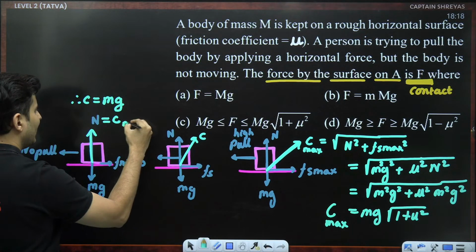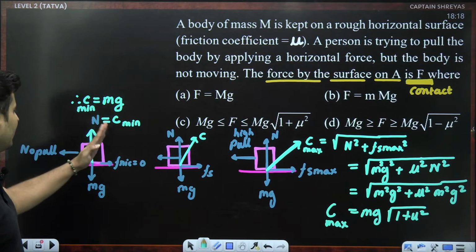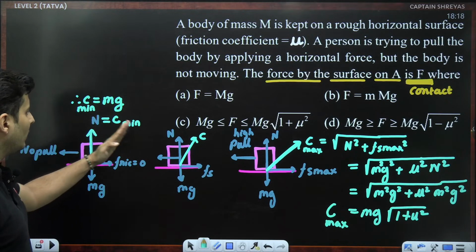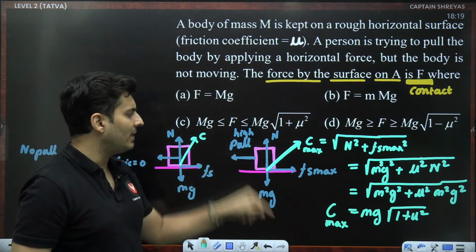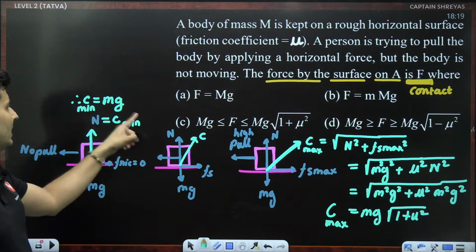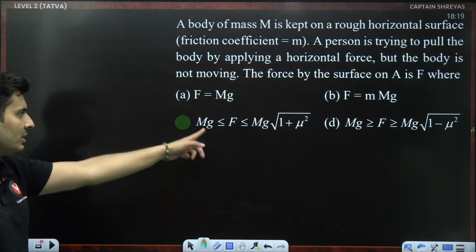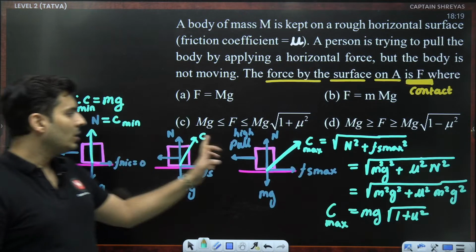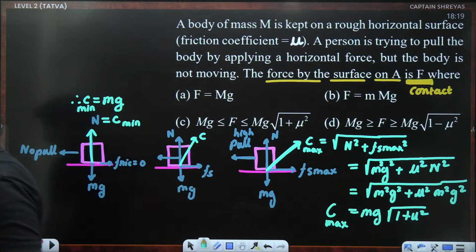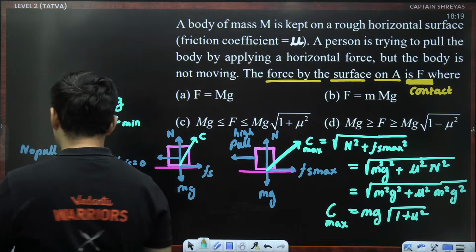This contact force, I think, is the minimum value of the contact force when there is no friction. Slowly the contact force increases and becomes maximum. So I think this is the maximum, this is the minimum. So it lies between these two values, which means it should be option number C. Do you guys get it now? Why option C? Very, very amazing question, guys. Great.